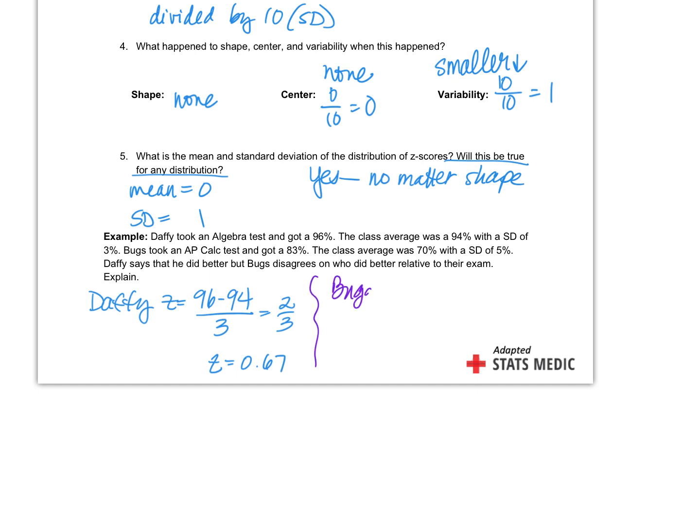Then there's Bugs. Okay, he made an 83. Subtract that class average. It's 13 divided by the standard deviation of 5. We get 2 3/5. So that's 2.6.